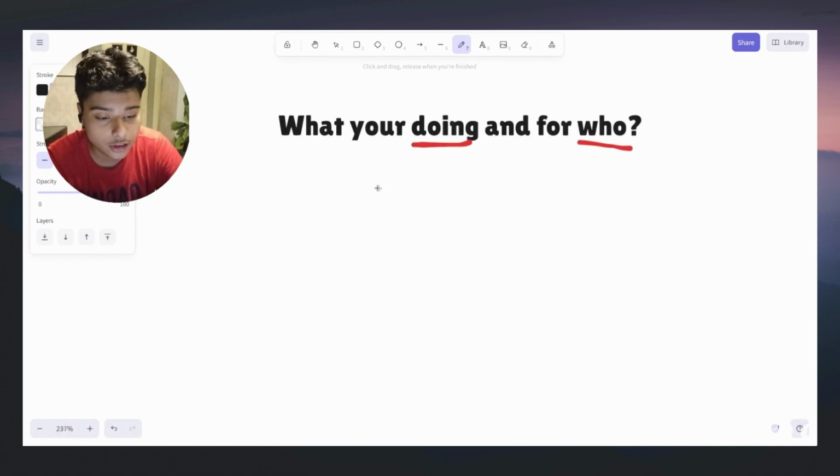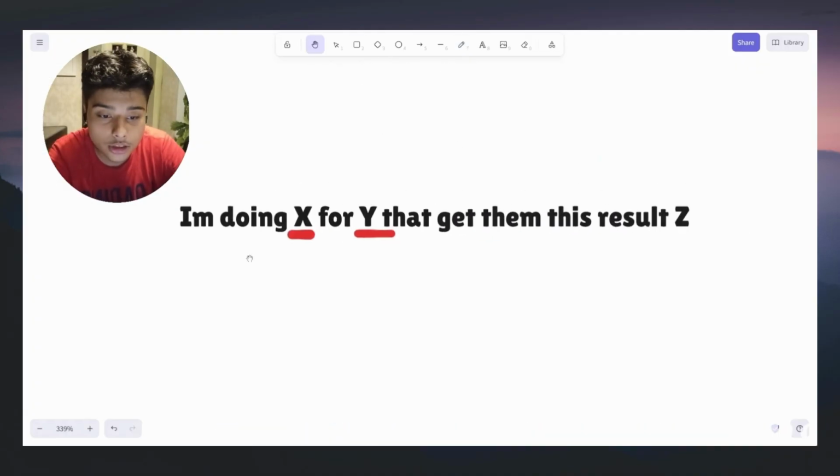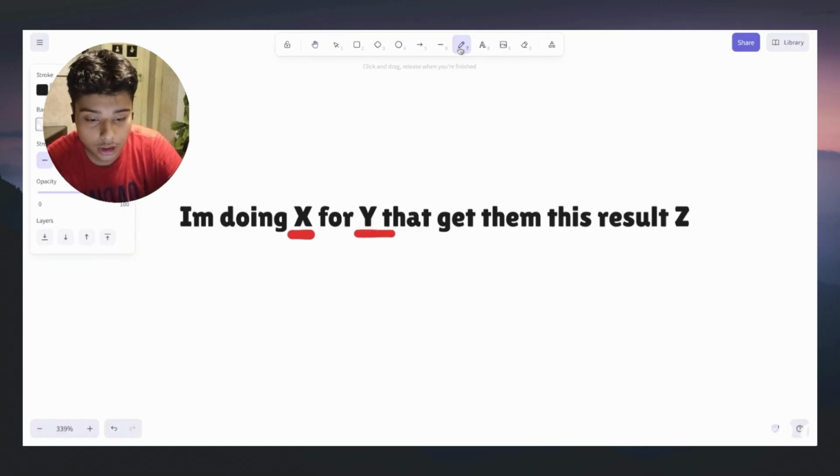Okay, so let's move on to the next bit. That is a very important bit. I'm going to be doing X for Y that gets them this result. Always follow this framework whenever you're building an automation or selling a service. This is going to help you clarify a lot of things in the long run. It's going to go like this: I am doing X for Y that will get them the result of Z. For me, it's I'm building an appointment setter for HVAC and plumbing companies that holds their leads, qualifies them, or books them. So we have solved the first bit of our question about a niche.